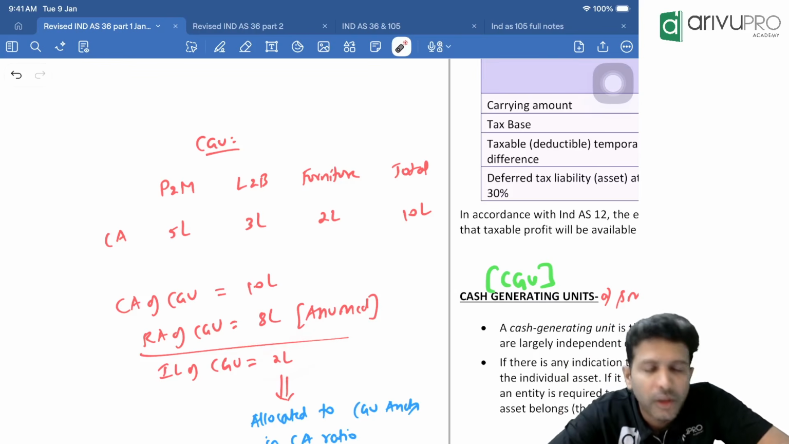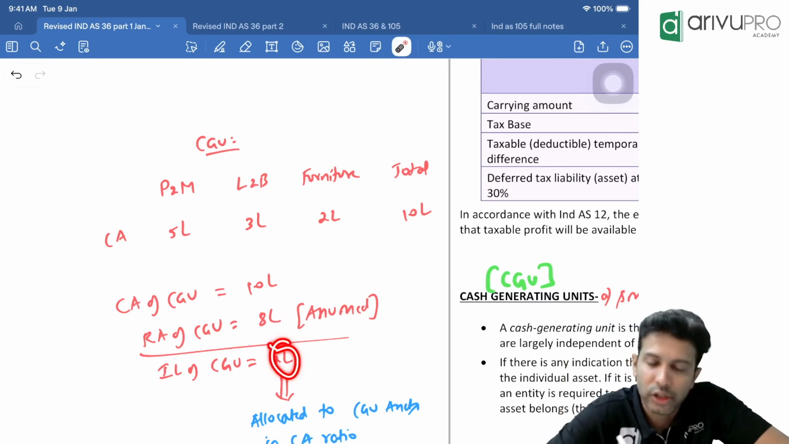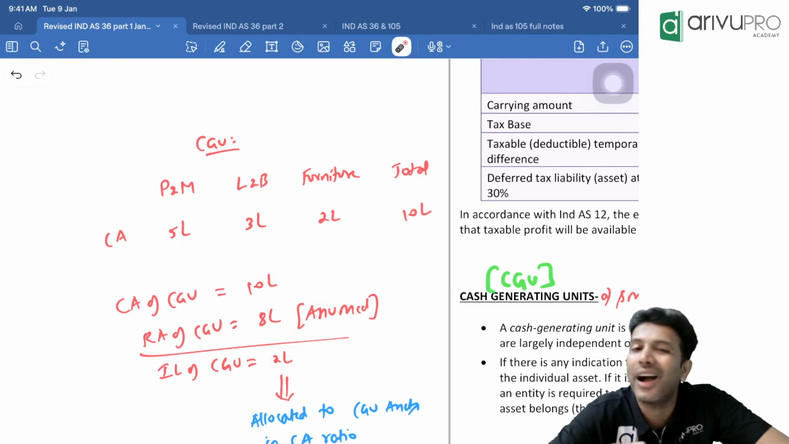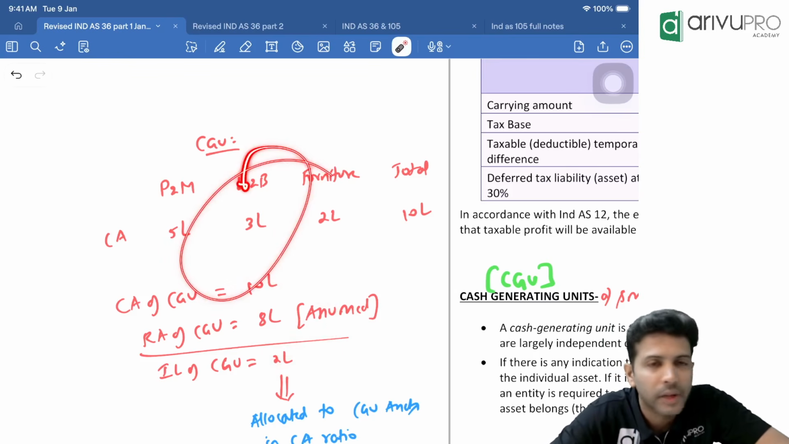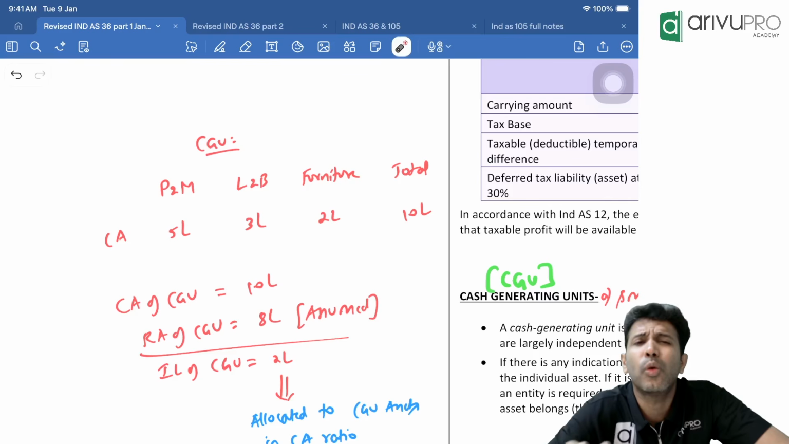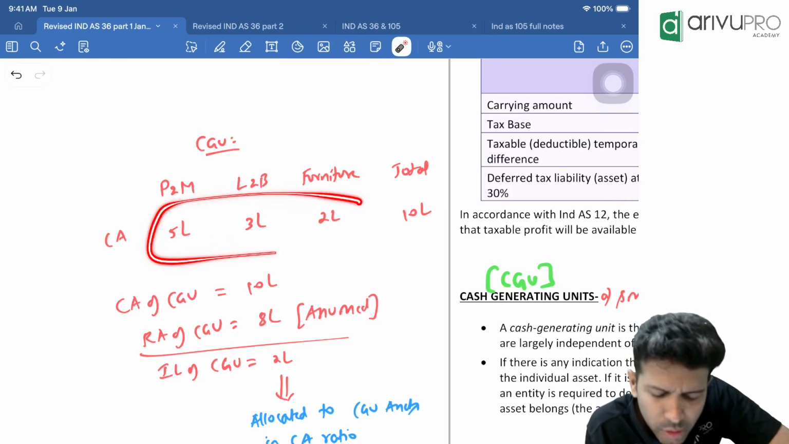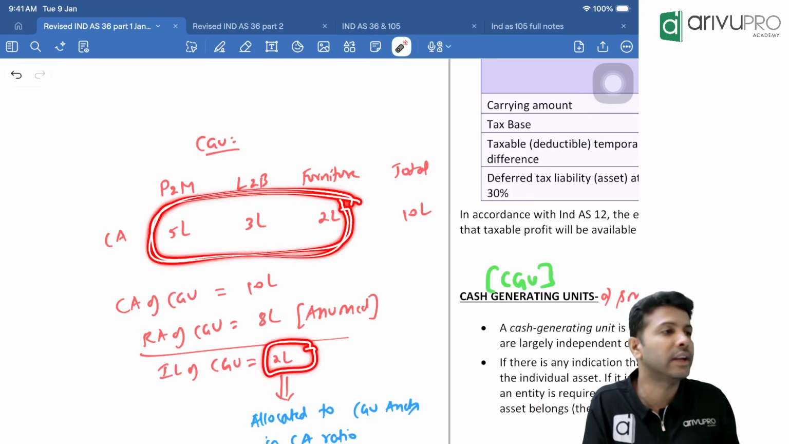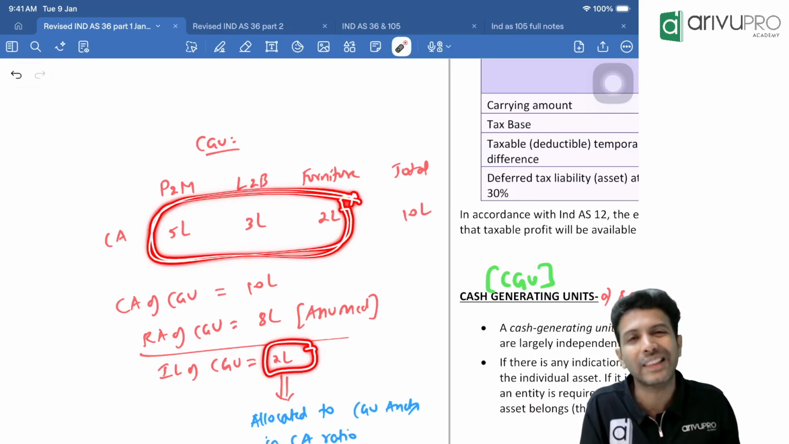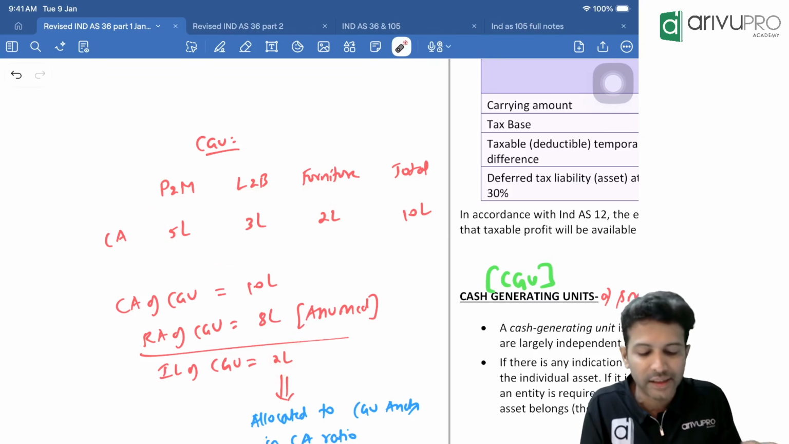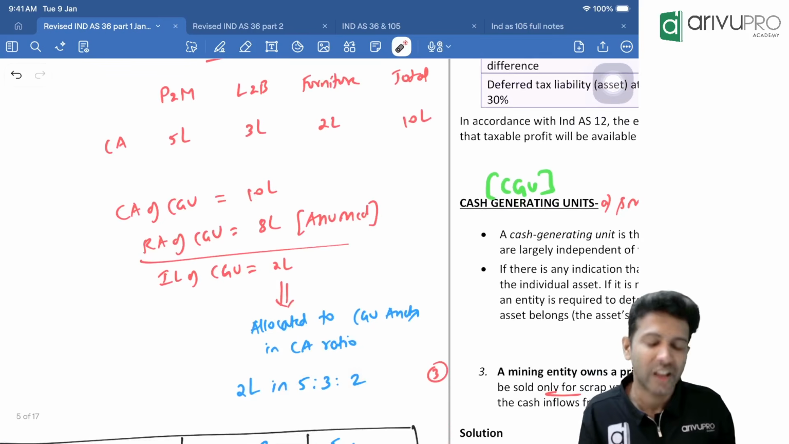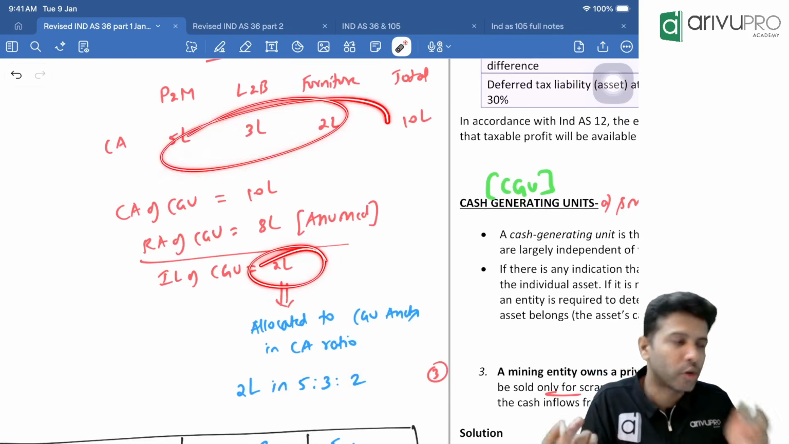Okay, sir. Now this is group ka impairment loss, and this impairment loss now you'll have to allocate to group ka assets. We have 3 assets. So this 2 lakh ka impairment loss you allocate to group ka assets. In what ratio? Obviously carrying amount ratio. Carrying amount is 5 lakh, 3 lakh, 2 lakh, or 5:3:2. That's all you'll have to do. This 2 lakh impairment loss in carrying amount ratio, you apportion.